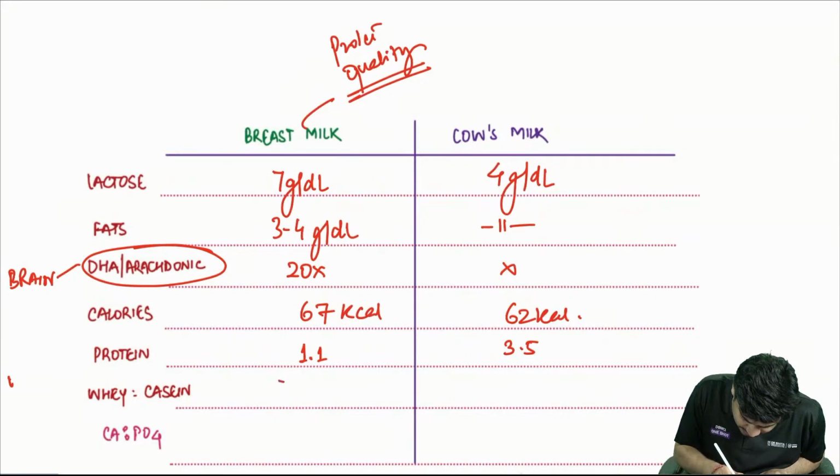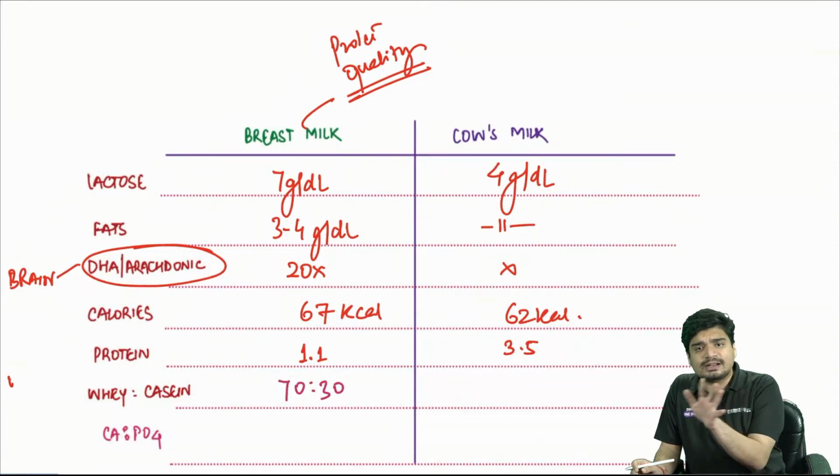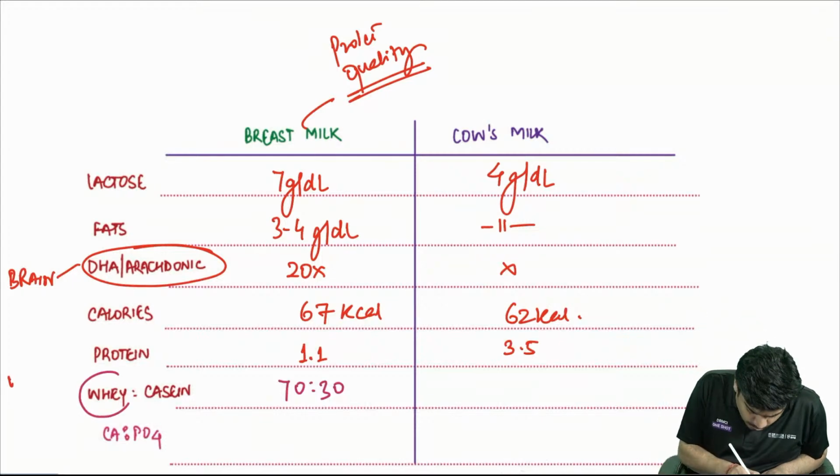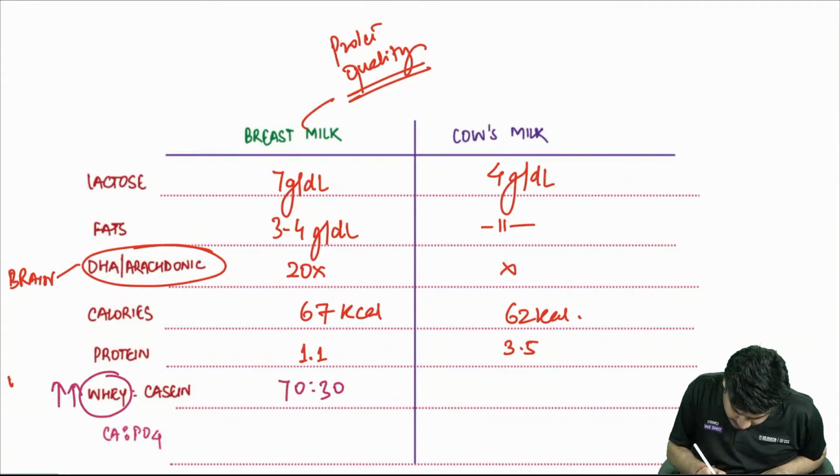Or sometimes it is even written as 70:30. Whey to casein ratio is 60:40, sometimes given as 70:30. More important, there is more amount of whey, while in case of cow's milk, it is 20:80.